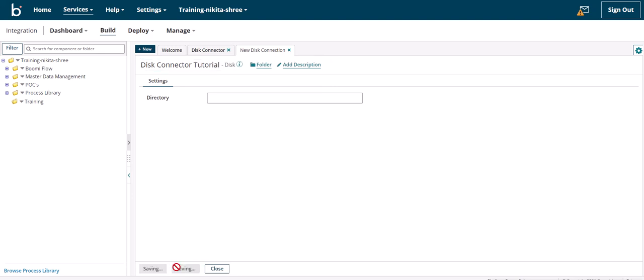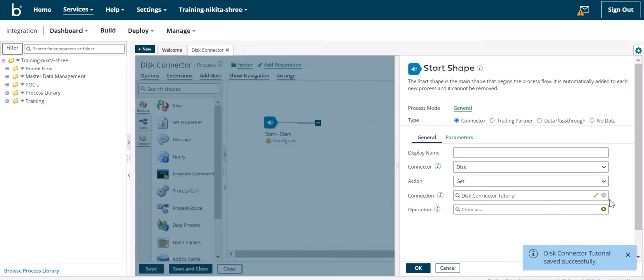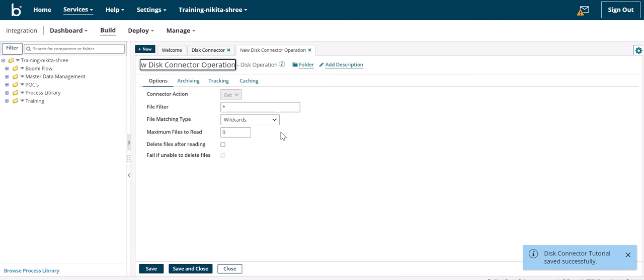Let's leave the directory blank as of now. Then this is the operation part where we will be seeing which file we want to extract.